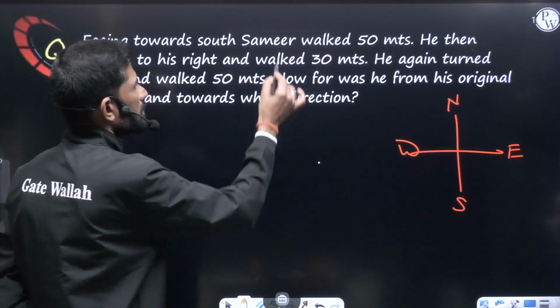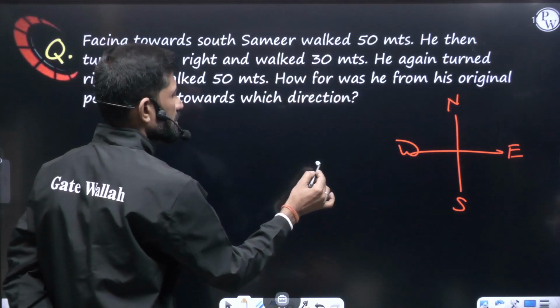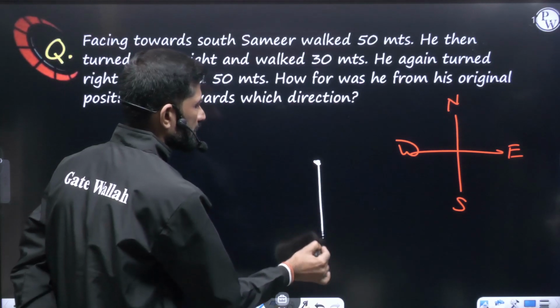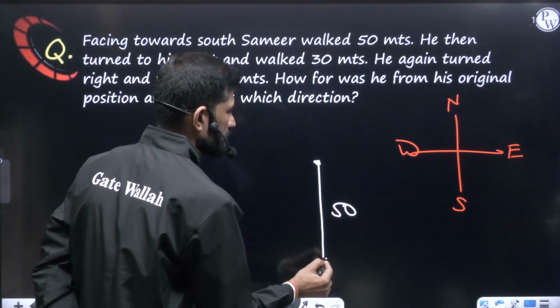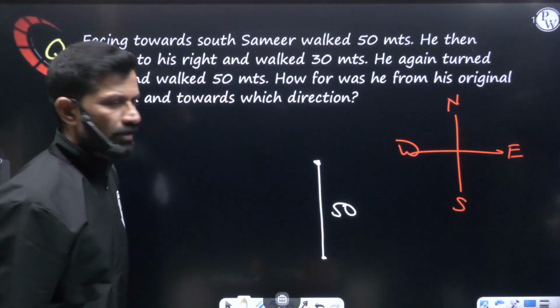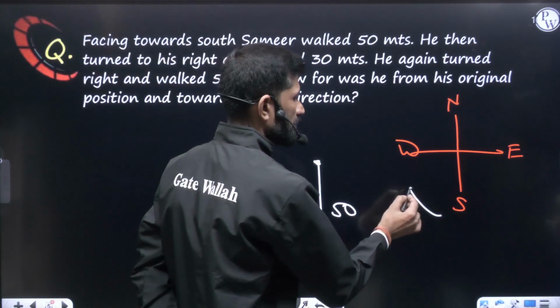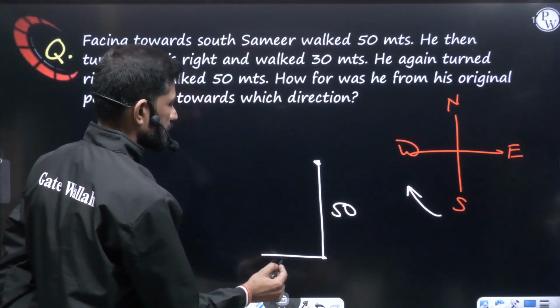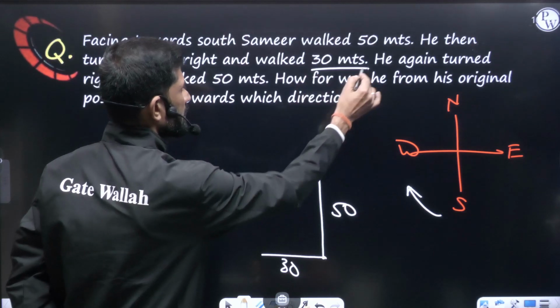Facing towards south, Samir walked 50 meters. So this is the starting point of Samir. He is facing towards south and walked 50 meters, so he reached here. From there, he turned to his right. From south, right means we have to go clockwise, so he will go towards west, and walked how much? 30 meters. It is given he walked 30 meters.